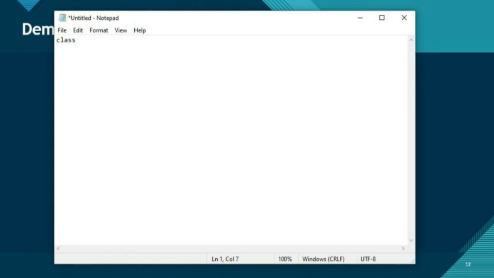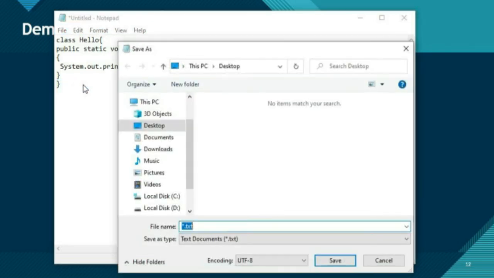I will create a class. The class name is hello, and then I will create a main method, public static void main, String args, and then I will print here a statement, System.out.println, hello Java, and then semicolon, and then close curly braces, and then I am going to save this file as a .java file.